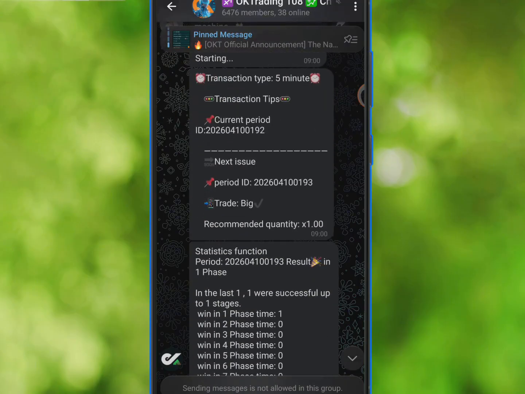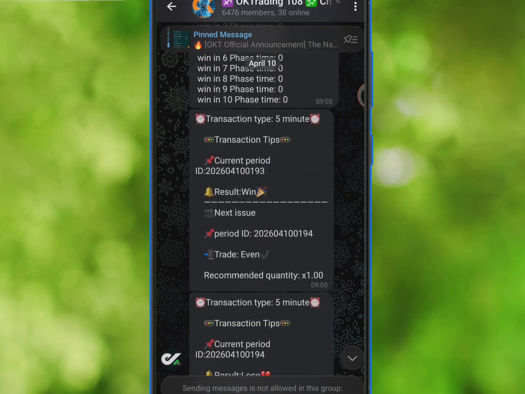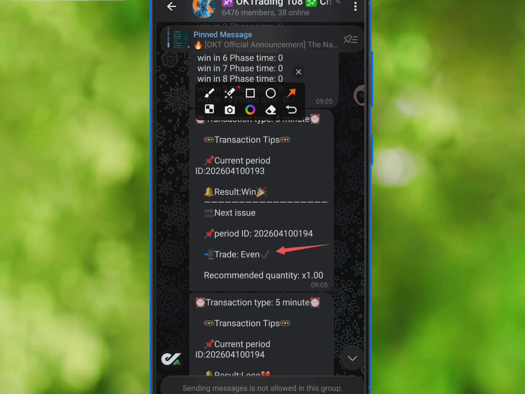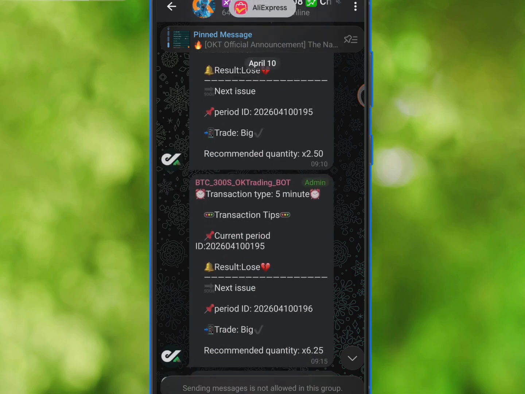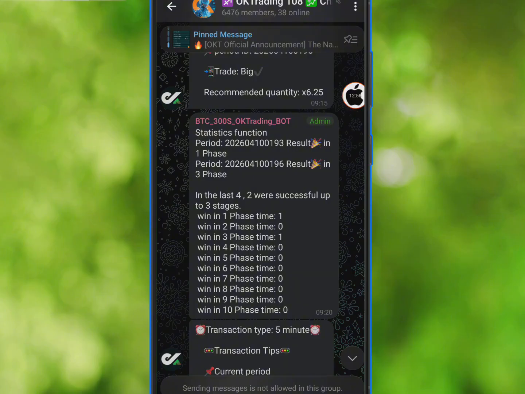Now what we want to do is to actually check the size we are trading on, big or small, and recommended, the period, and all. So all those things are things you are already used to, right? So whenever they drop the signal, just go ahead and select whatever they ask you to select and put in the trading capital according to what you were given by your calculator, and you are good to go. Okay, so for the sake of this video, the time currently in Nigeria is 12:43. I'm just going to wait until 5 p.m.